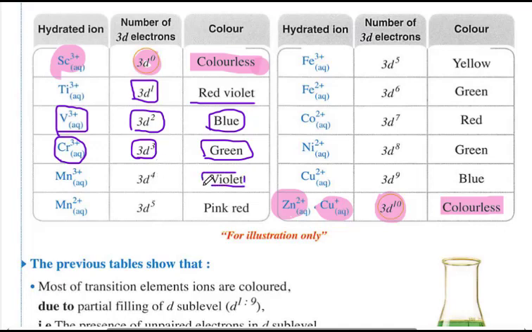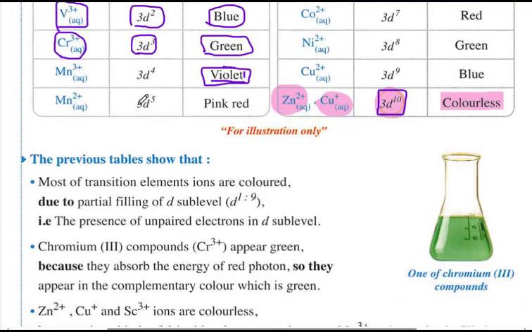In general, when the d sublevel contains at least one unpaired electron, it appears with color, it is not colorless, and it is paramagnetic. When it has no electrons in the d sublevel or the d sublevel is completely filled with electrons, there are no unpaired electrons, so in this case it is colorless and diamagnetic.